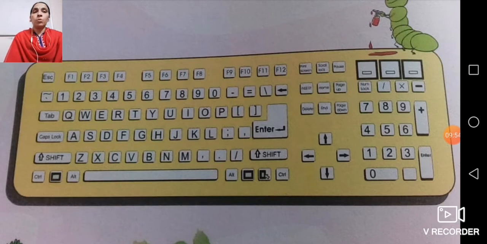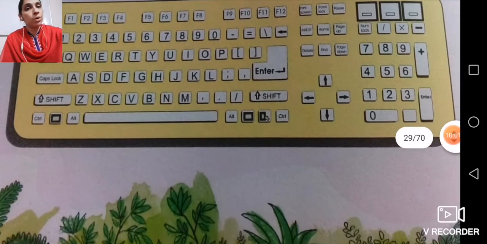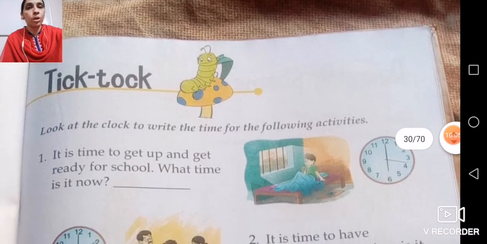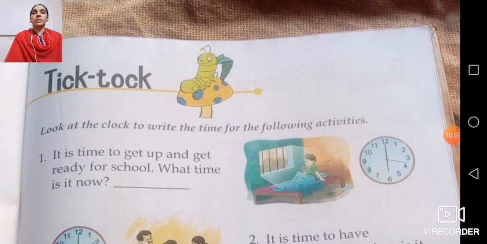Now children, we will move to our next page for today's class. So we'll start with that next page now. Now the next page is related to your Tick Tock. Tick Tock means time. Now look at the clock.